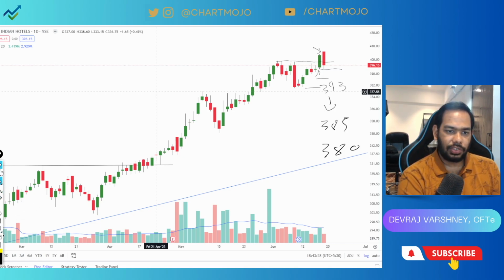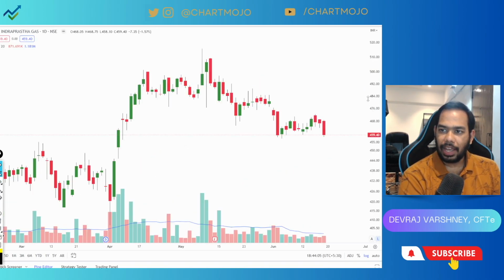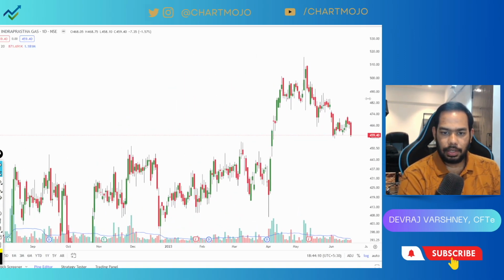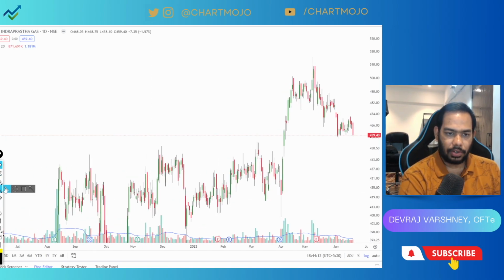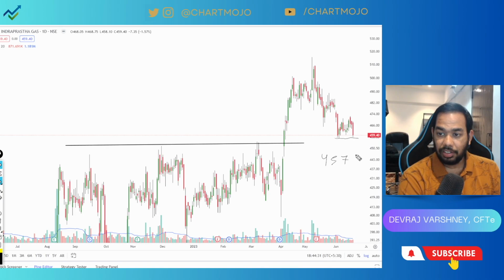Looking at the next counter, which is IGL. Let us go here. Okay, and you can see IGL has given a breakout in April. Here there was a sideways pattern, or you can say a horizontal breakout here. Right now it might retest this level, and it might fall just below that. I will watch this particular low here. It is coming near 457. If we breach 457, there is a play till 450.